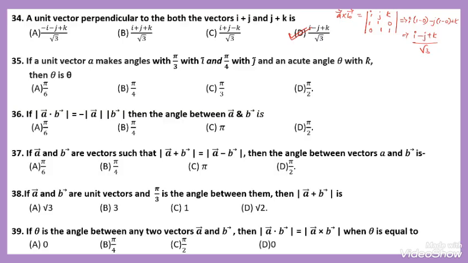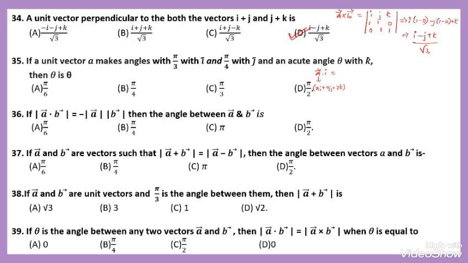Question number 35. If a unit vector A makes an angle pi by 3 with i and pi by 4 with j and acute angle theta with k. While solving this problem, vector A contains x i, y j and z k.